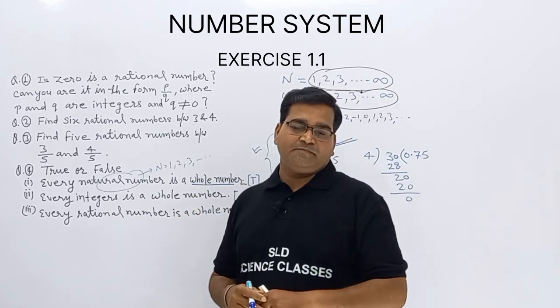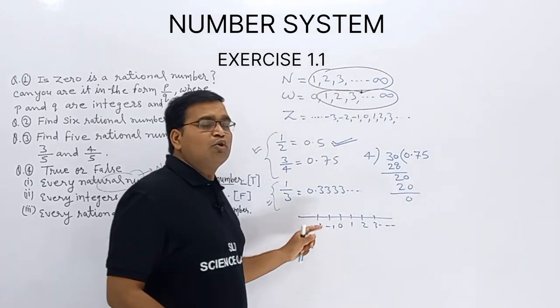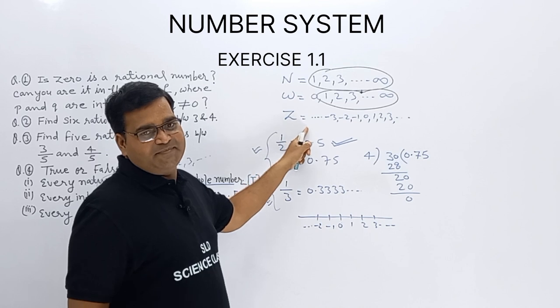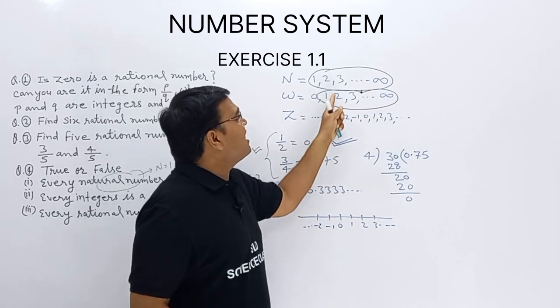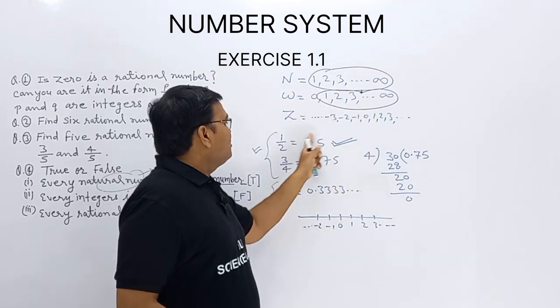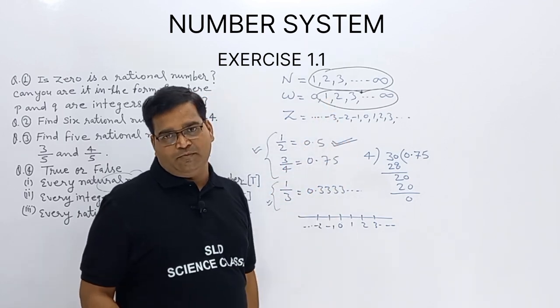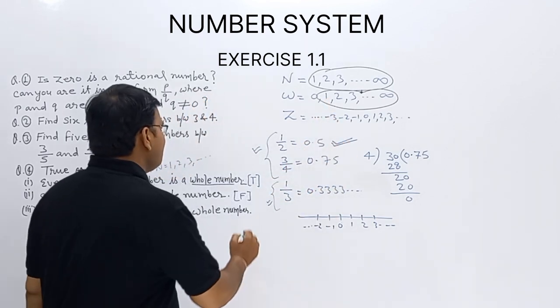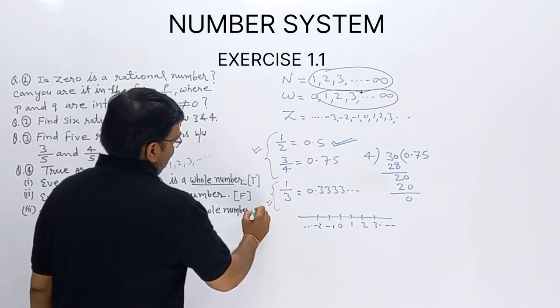Not possible. All integers are rational, but are all these numbers whole? No. Are all terminating and non-terminating repeating numbers whole? No.